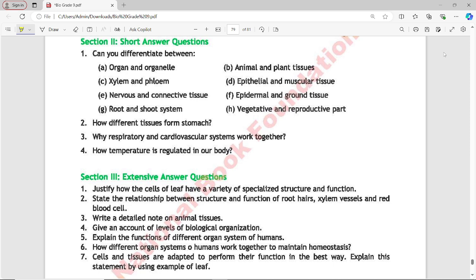Conversely, when the body's temperature drops, blood vessels constrict to reduce heat loss, and shivering occurs to generate heat through muscle contractions. These mechanisms help maintain the body's temperature within a narrow range around 37 degrees centigrade or 98.6 Fahrenheit, known as homeostasis.